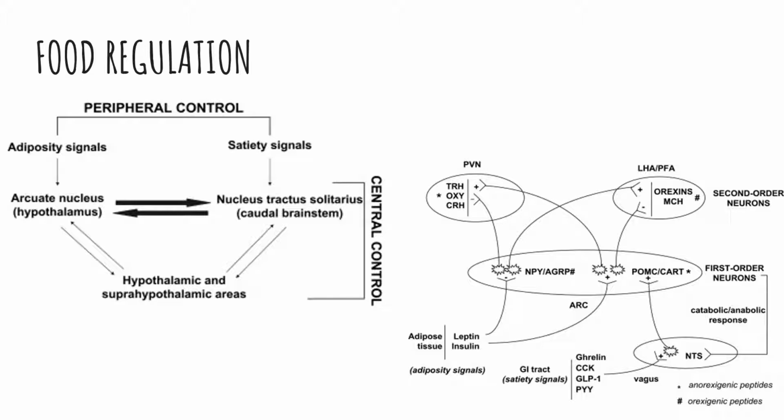Neurons in the arcuate nucleus produce peptides that are involved in both appetite stimulation and suppression. The secreted peptides NPY and AGRP stimulate appetite, while POMC and CART suppress appetite. These proteins then project into the PVN, LHA, and PFA, and induce or suppress appetite.